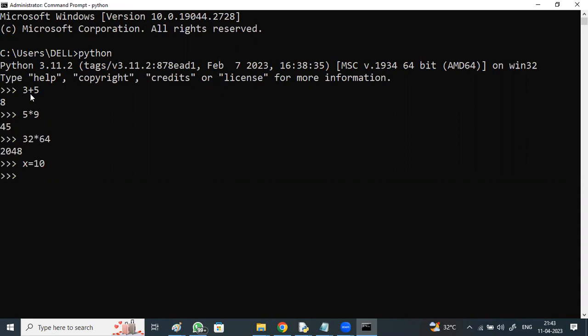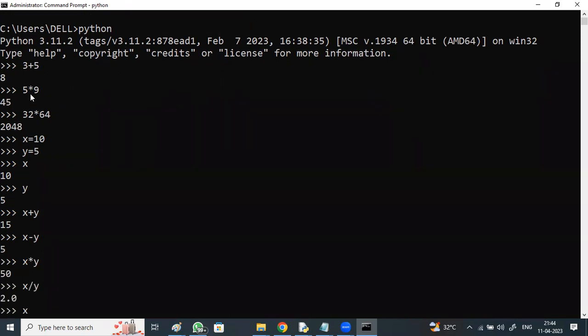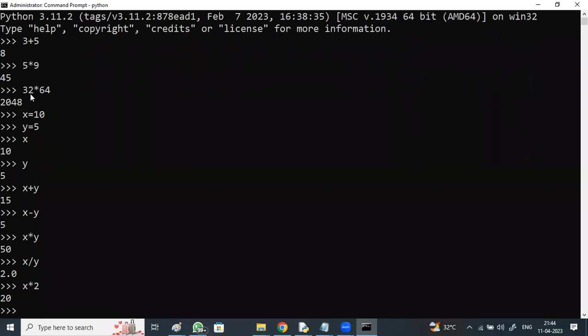X as 10, Y as 5. What is the X value? No need to give data types, directly X, Y. What is X plus Y? X minus Y, X into Y, X by Y. We can easily interact. X into 2, 10 into 2, 20. X to the power of 2, 10 square. This is the power symbol in Python: single star is multiplication, double star is power.